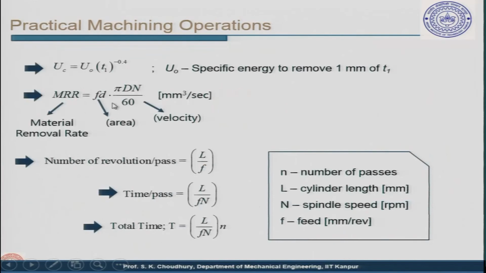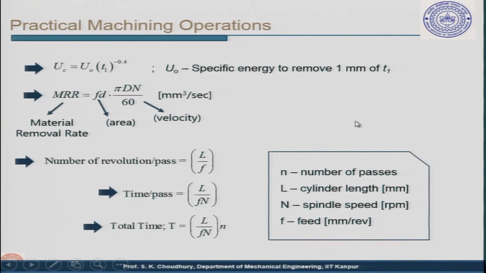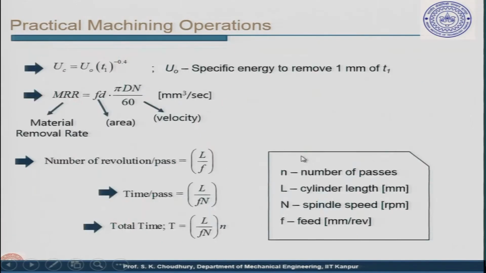MRR is actually the product of area and velocity. Since it is turning, the area will be the feed into d, which is the depth of cut. This feed into the depth of cut will be the area of cut, you understand that, and the velocity is the cutting velocity, this is pi d n by 60, and 60 is because n is RPM, revolution per minute.